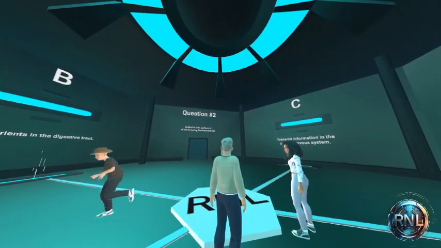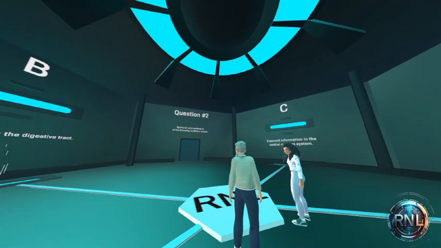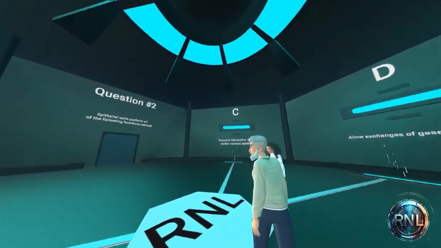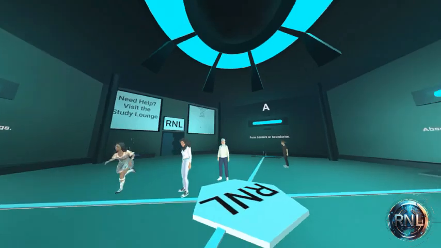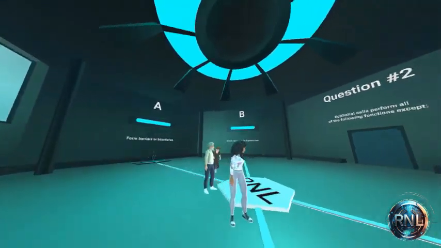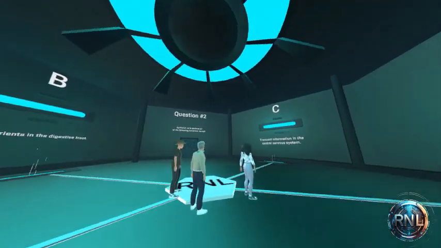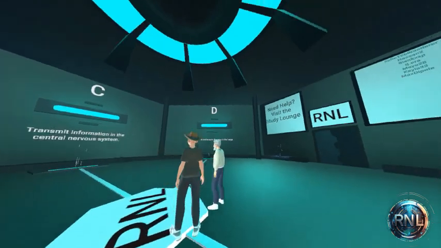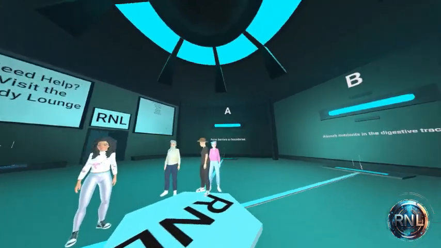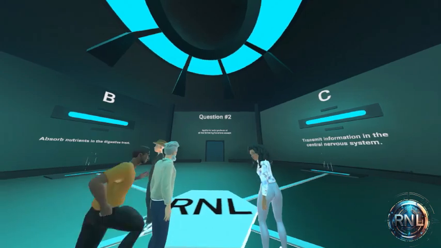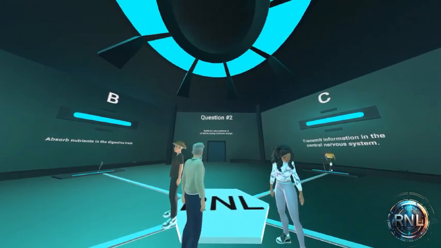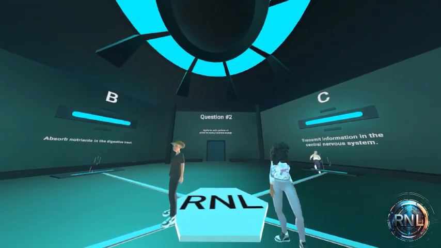Now, the bad thing that students don't really enjoy is if you mess up, you go back to the beginning. So it kind of forces you to know the material. And keep in mind that the letters can be changed up. So don't try to memorize the path. Learn the material. I'm going to go back to the front and wait to see who actually can get through these questions.